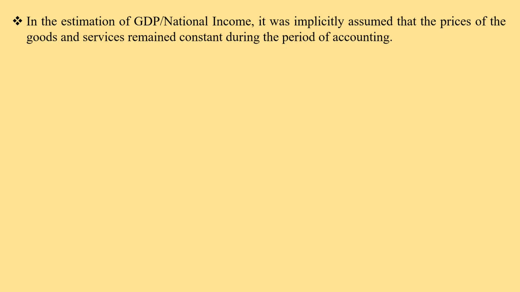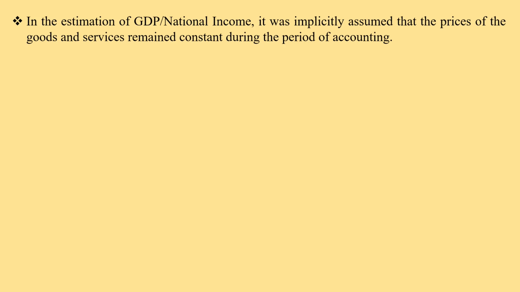If the volume of production is increasing, it will be presumed that the economy will develop. GDP shows the increase in the volume of production. This concept was introduced by Adam Smith.